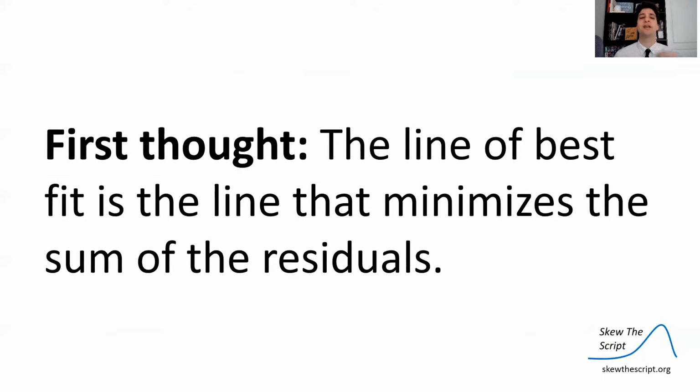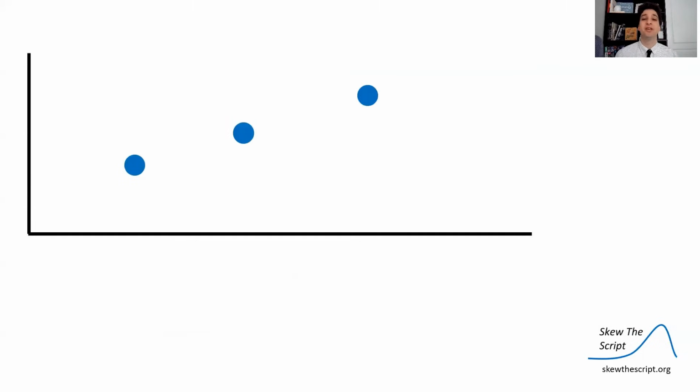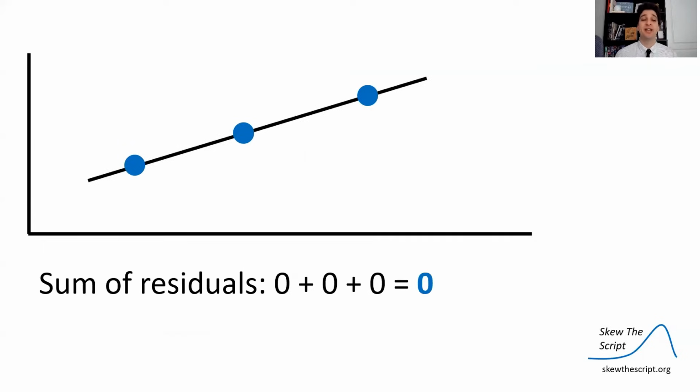So the first thought we have is, let's make a line of best fit that minimizes the sum of these residuals. The best line we could do is one where you take the sum of all those errors in our model, and the one that is the minimum sum, that's the best fit. So let's take 3 data points that are actually already in a line, and we fit the line to them. The residuals are 0, 0, 0. There's no distance between the predicted y value in the line and the actual y value in the data point. So this is a great fit.